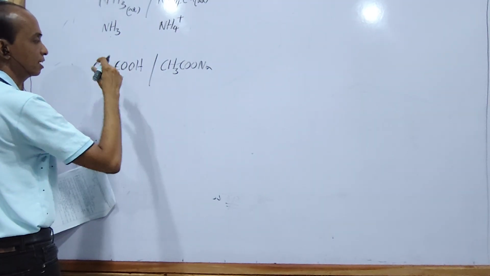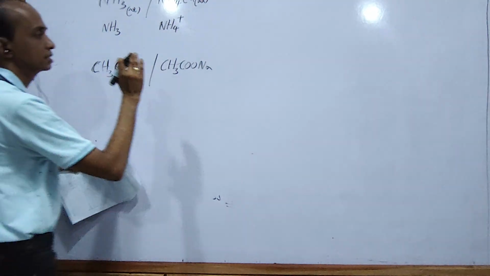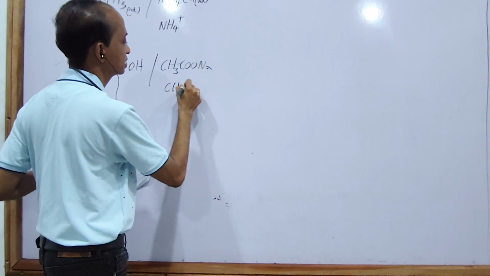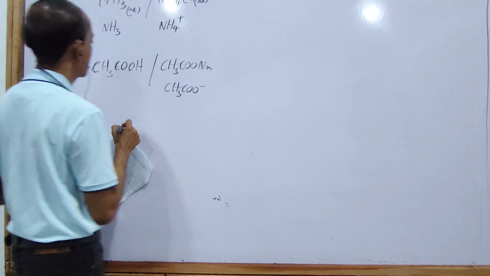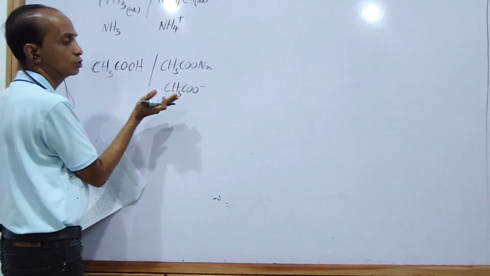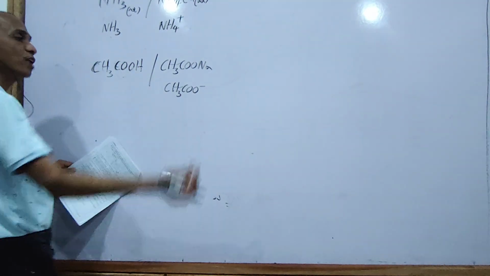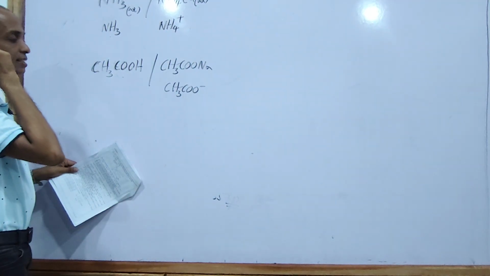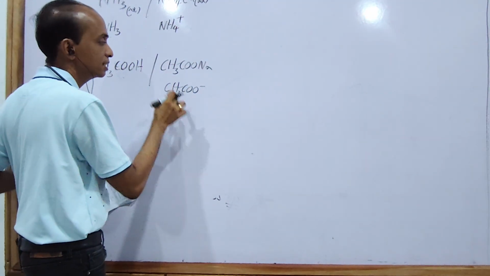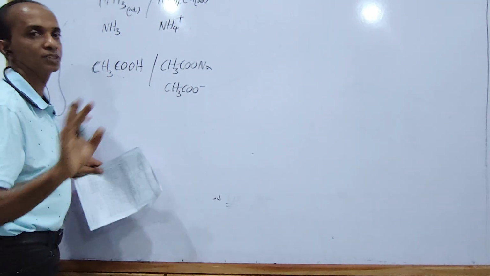The weak acid CH3COOH is partially ionized, but its sodium salt is highly water soluble and gives CH3COO minus ions in the medium. That means the acetic acid, a weak acid, has its conjugate base present. That is the buffering action, so this is a buffer solution. If you add a small amount of acid, the acetate ions can remove it, so the pH does not change.